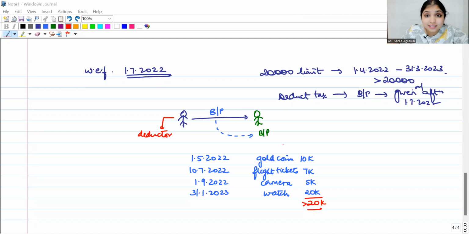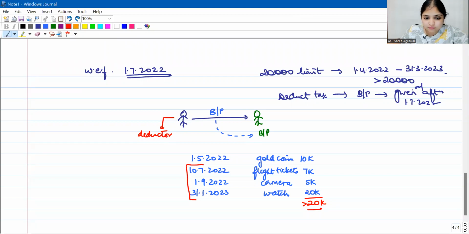But you will deduct tax only on those gifts which were given after 1st July 2022. When you're seeing whether the benefits and perquisites are exceeding 20,000 or not, you will consider all the benefits and perquisites, even those which were given before 1st July 2022. But now that we know the total is more than 20,000, I'm going to deduct tax only on those benefits and perquisites which were given after 1st July 2022.